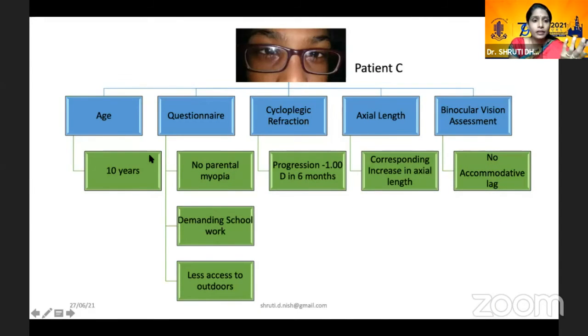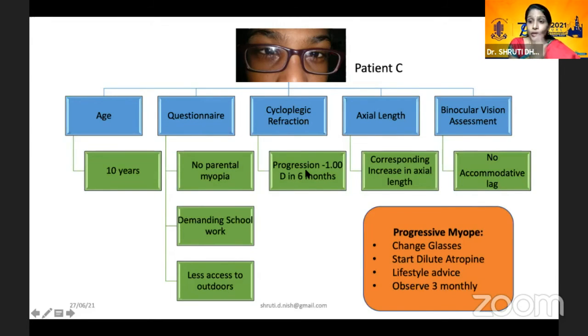Now, this is patient C, who's 10 years. She has no parental myopia, extremely demanding schoolwork because they want to excel in studies, and less access to outdoors. Here again, you see that this patient has been on follow-up with me, and she comes in 6 months later with a progression of -1 diopter. Now, that's a huge jump, especially after online classes. And there is a corresponding increase in the axial length with no accommodative lag. Now, this patient is what we would put in the category of a progressive myope.